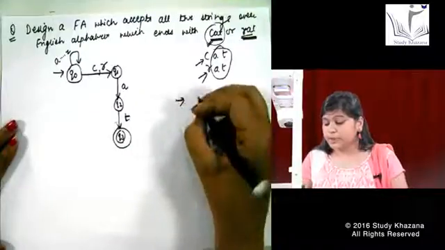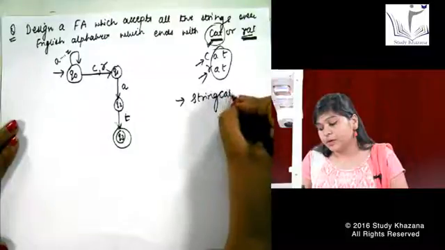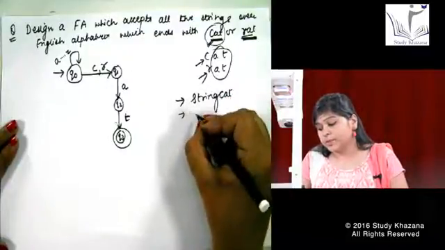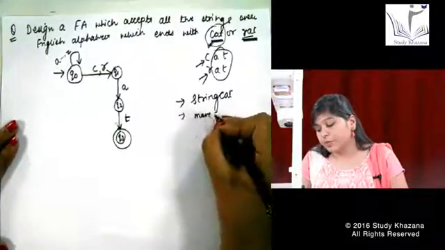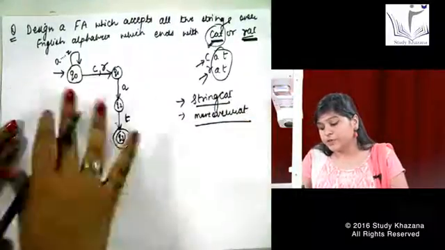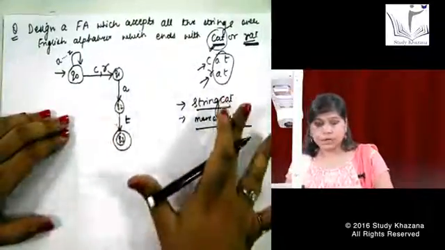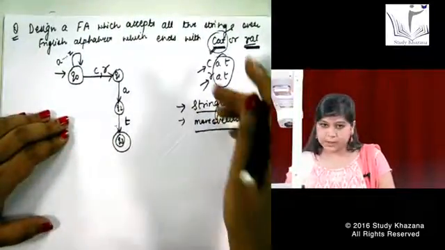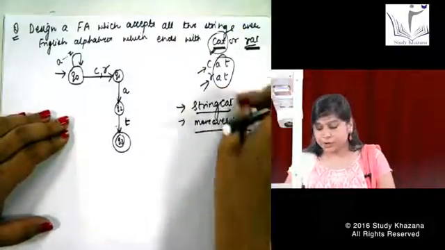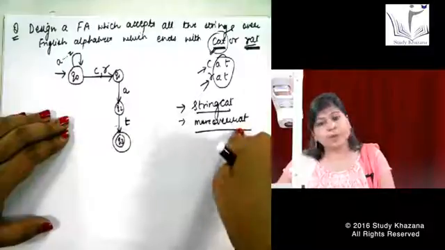Let us say some words. Let us try some strings whether they are getting accepted or not. String cat, moreover rat. These are my strings that are coming into my machine. Let us see whether they are getting accepted or not. They should get accepted. Why should they get accepted? Because the way of the question and the string is matching. They should end with cat and they should end with rat.